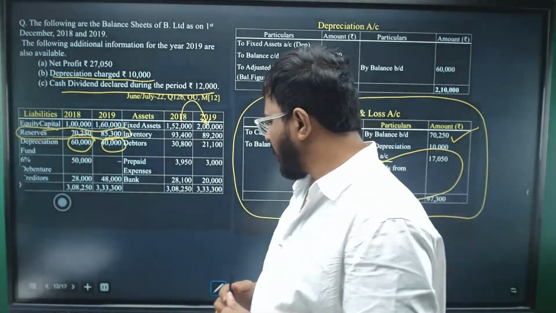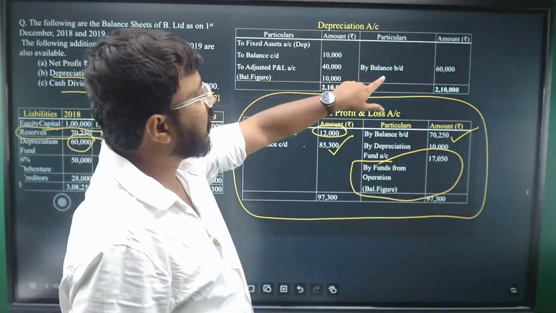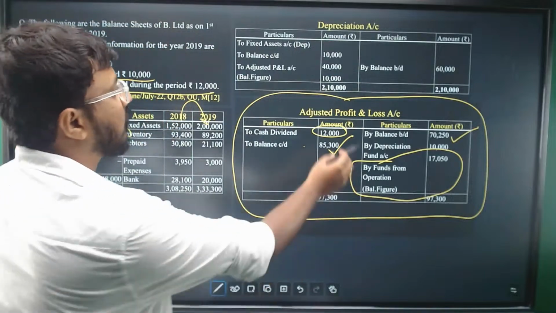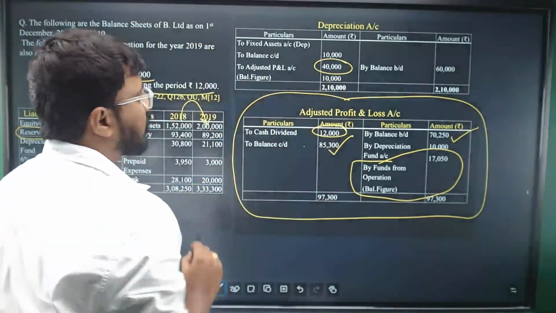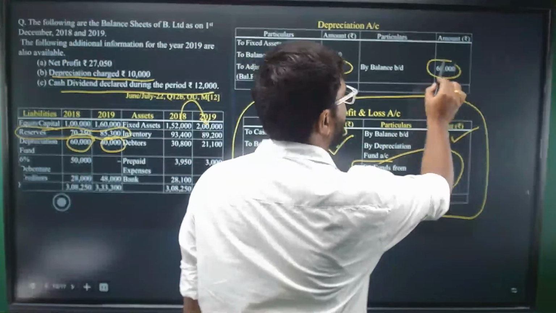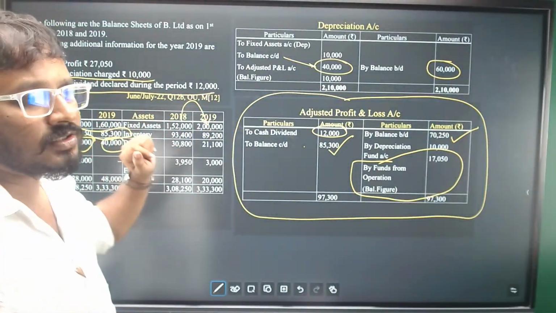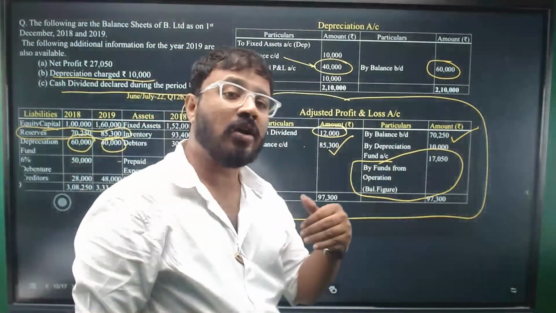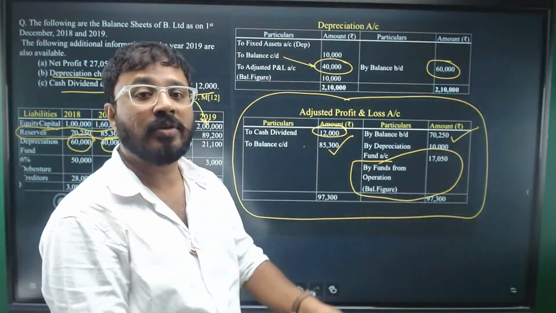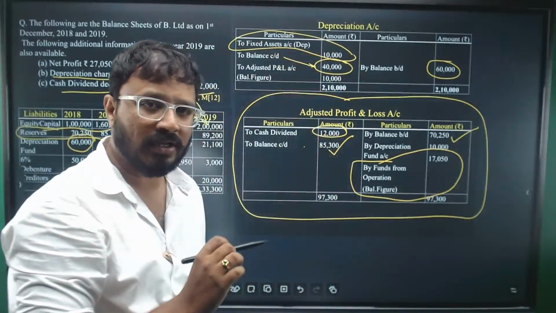So observe the depreciation fund account there. Opening and closing balances are written, right? 40,000 is the closing balance, balance carried down, and opening balance is 60,000. The question mentions that depreciation charged is 10,000. So fixed asset account will be credited with 10,000 and debit is given to depreciation fund account. So 10,000 has come here.